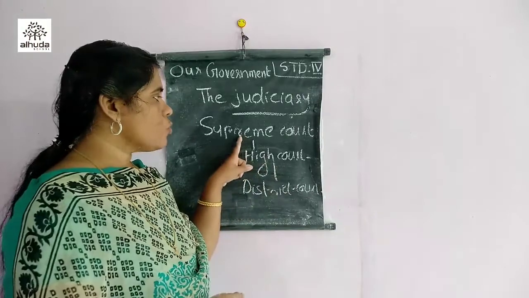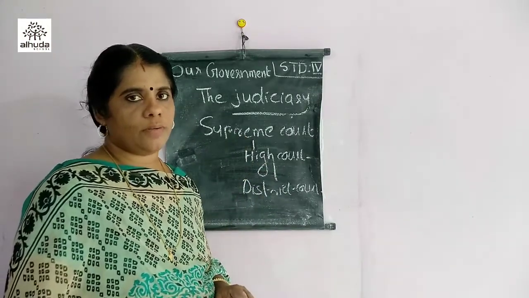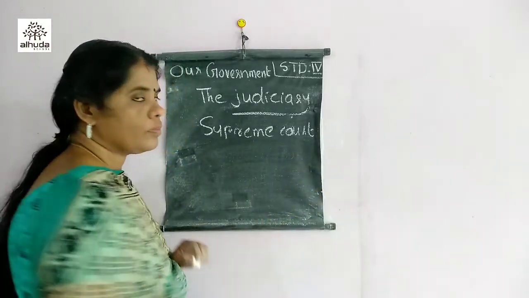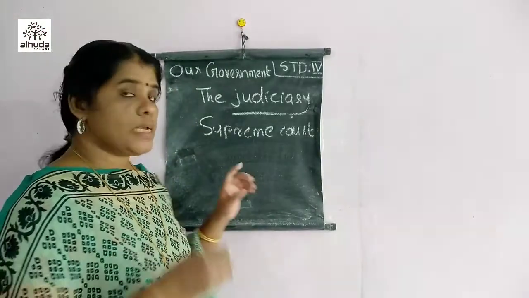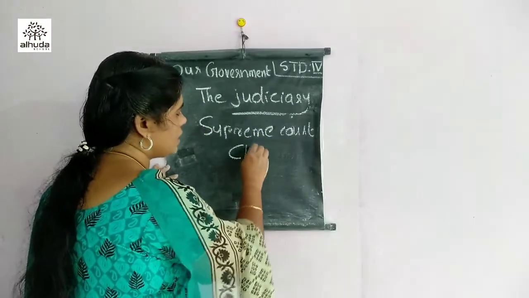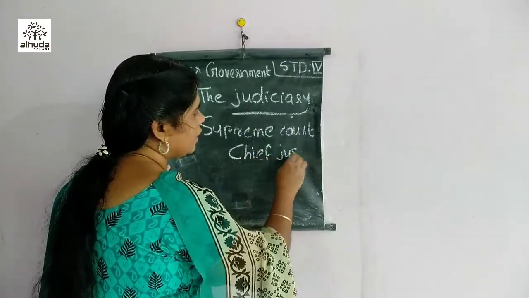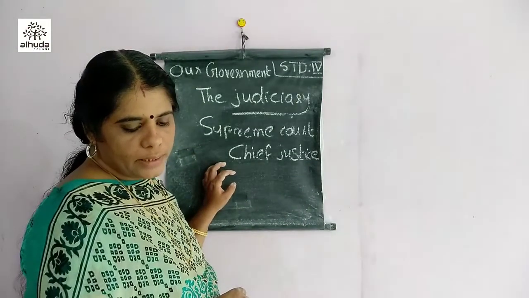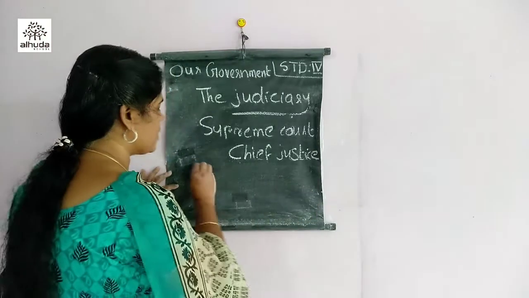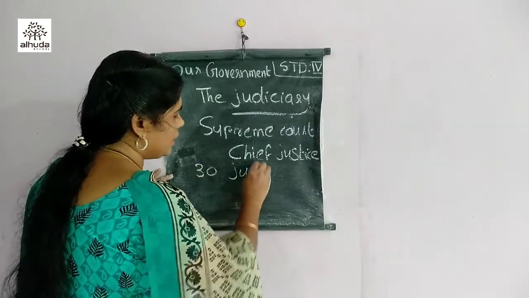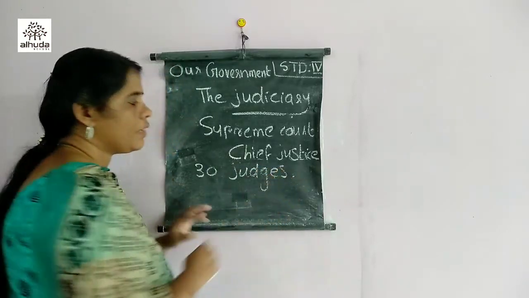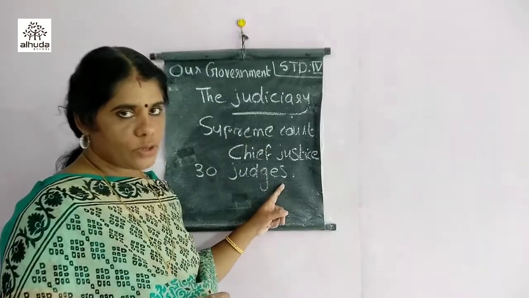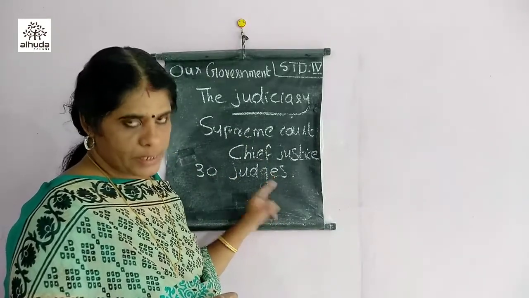The leader of the Supreme Court is called the Chief Justice. In the Supreme Court there is one Chief Justice, and about 30 other judges, who are all appointed by the President.